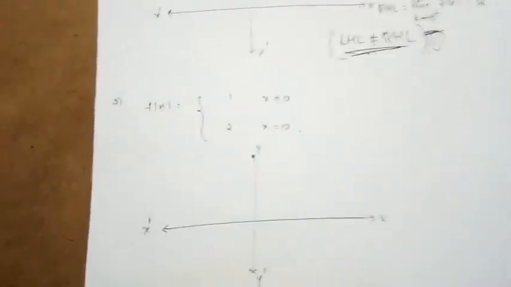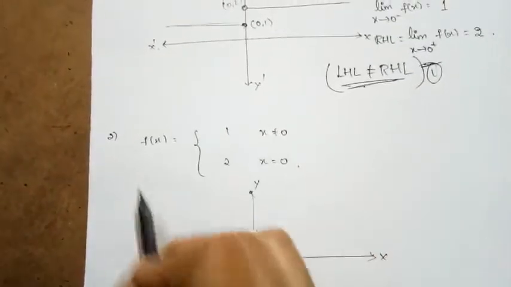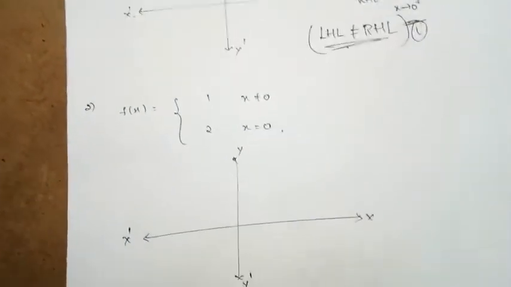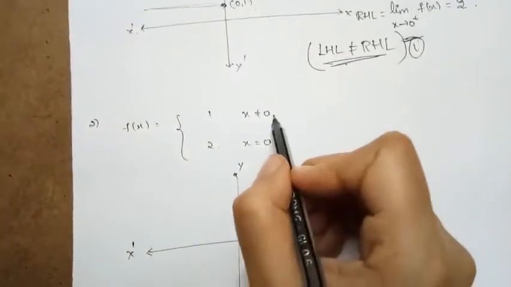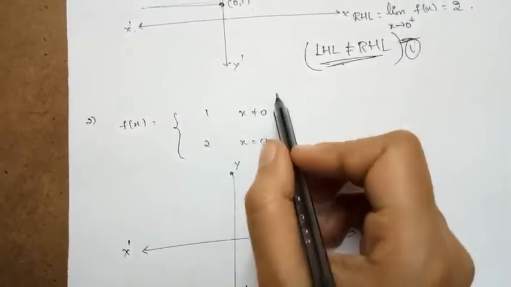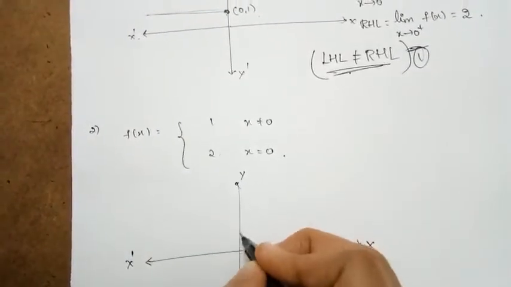Now let us move to the next arbitrary example. Here they have given a function. Let us draw the graph of this function first. Here they are saying, for x not equal to 0, the value of the function is equal to 1.